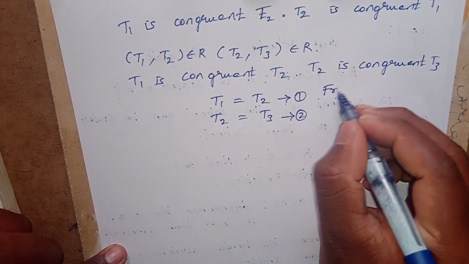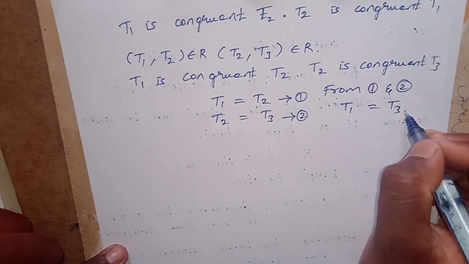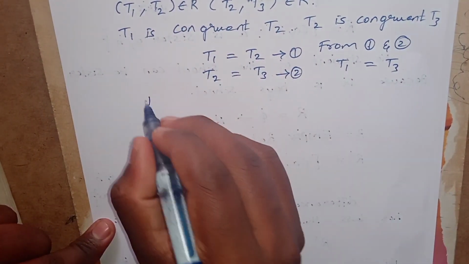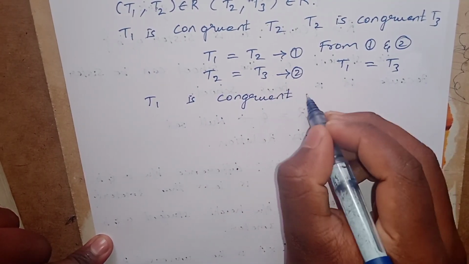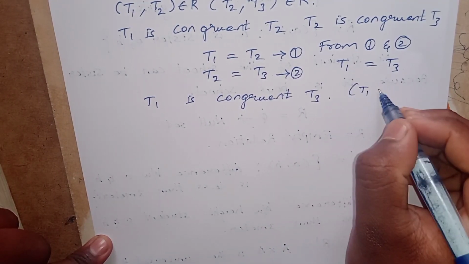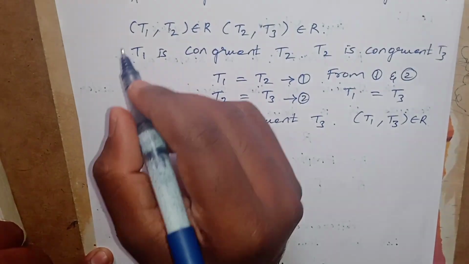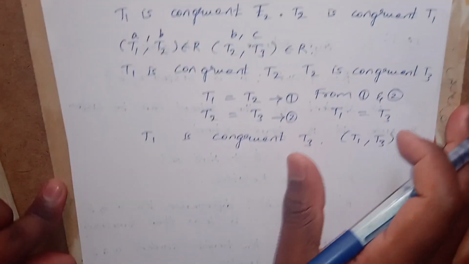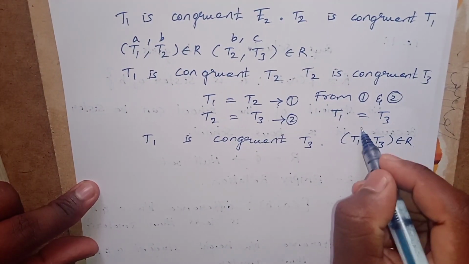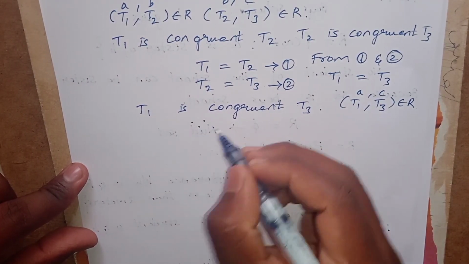From 1 and 2, T1 equals T3. Finally you have to write T1 is congruent to T3, therefore (T1, T3) belongs to R. Here (a, b), (b, c) belong to R, therefore (a, c) also belongs to R by this property. Therefore it is satisfying transitive.